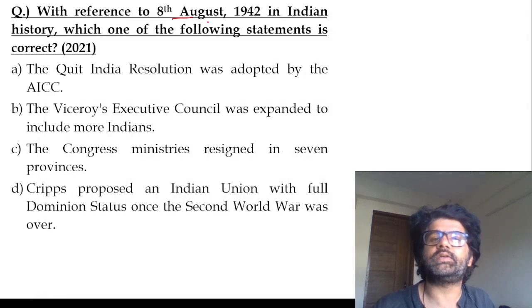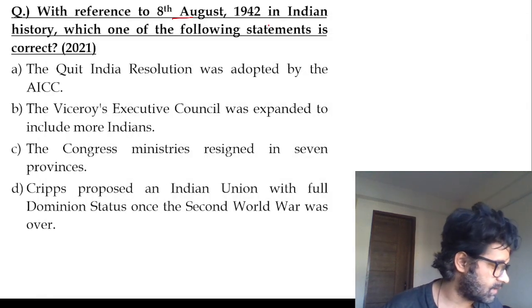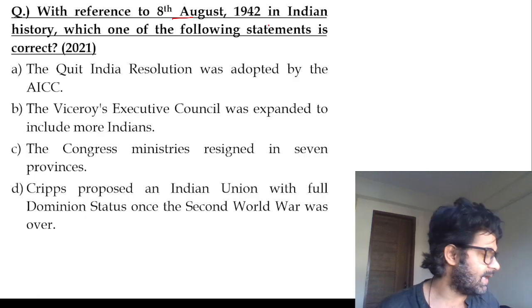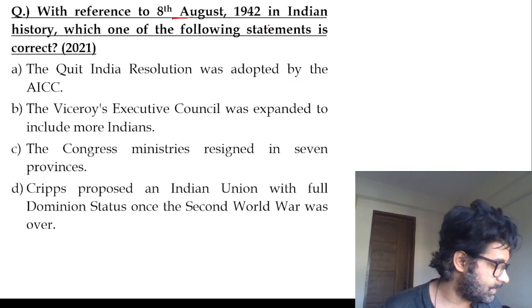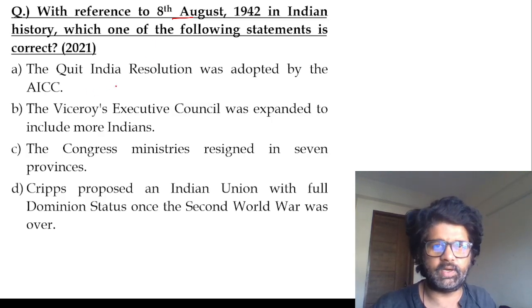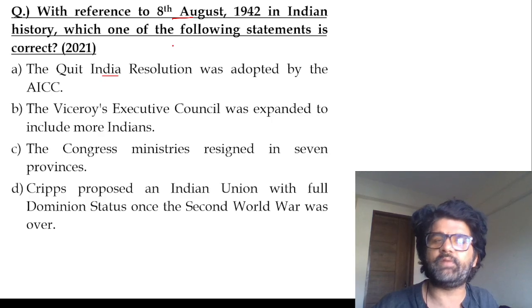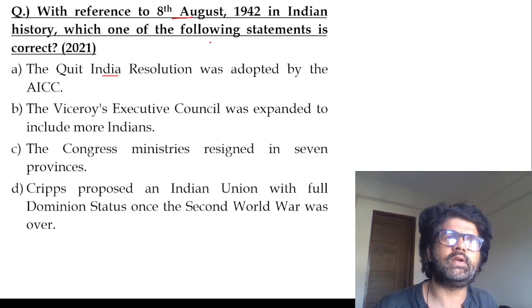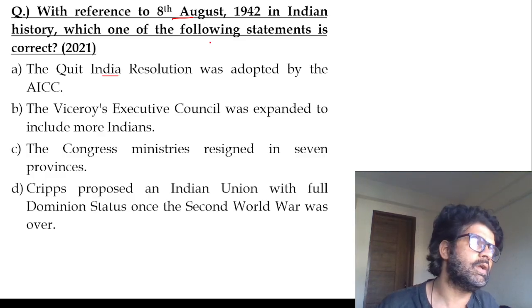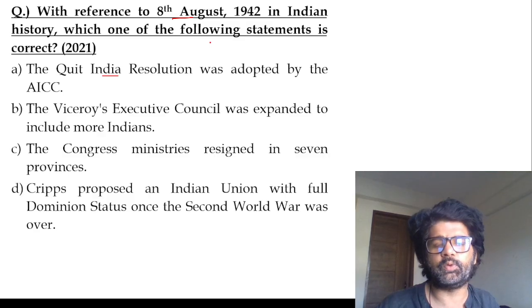With reference to 8th August 1942, what happened on 8th August? The Quit India resolution was adopted. 8th August, I have told you at the starting. On the morning of 9th August, most of the leaders were arrested, leaving a leaderless movement. Then Aruna Asaf Ali, Usha Mehta and these people came into the picture, and parallel governments like Satara were formed. So A is the answer, guys.